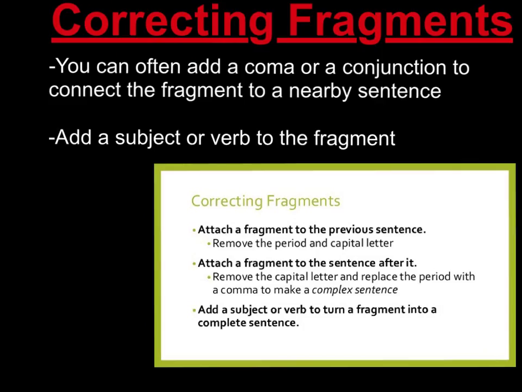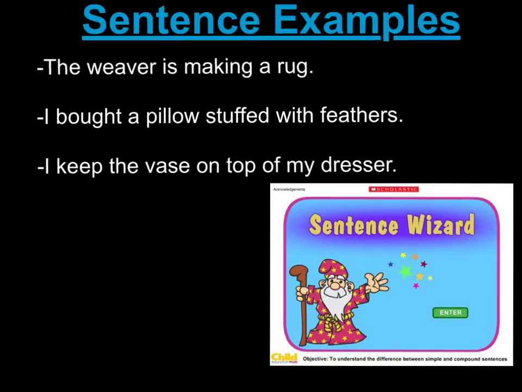Correcting fragments. You can often add a comma or a conjunction to connect a fragment to a nearby sentence in order to make the fragment a complete sentence. You can also add a subject or a verb to the fragment to make it a complete sentence.